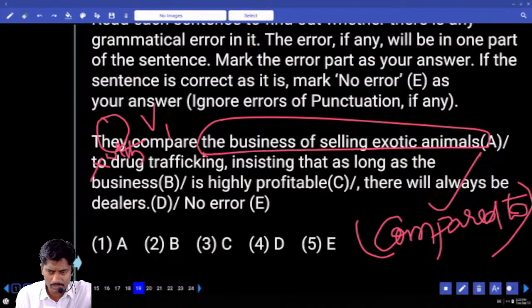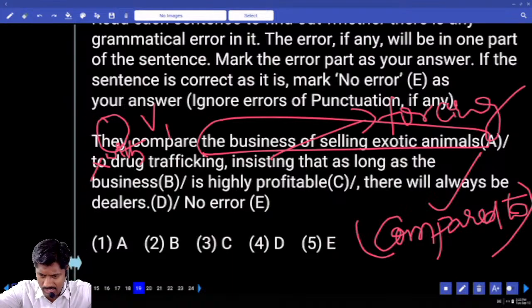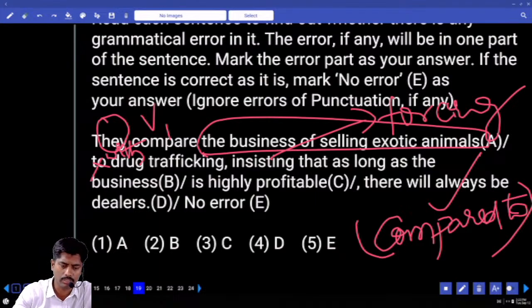So they compare the business of selling exotic animals with drug trafficking and insisting, means forcing, that as long as the business is highly profitable, there will always be dealers. Second part, B, contains the error.